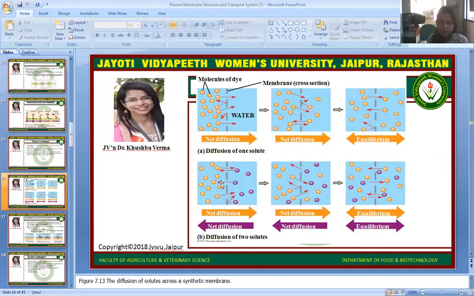In the second case, there are two molecules. The orange one will transport from left to right, and the purple molecules will transport from right to left, until both molecules are equal on both sides and equilibrium is created for both molecules. So this is simple diffusion.